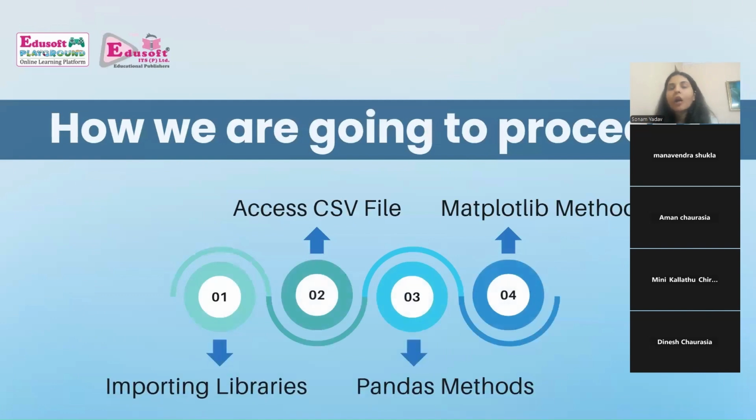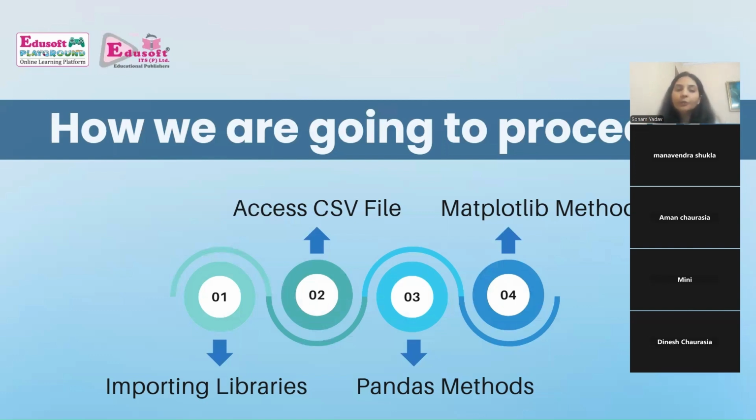Now I am going to tell you how we are going to proceed in this session. First of all, we need to understand how we can import libraries. Second, we are going to access a CSV file. So what is CSV? Everyone knows it is a comma separated value file. And third, we will get to know the important pandas functions that we are going to use. And after analyzing the data, what are we going to do? We are plotting that data graphically. And for plotting the data graphically, we are going to use matplotlib methods. So these are the 4 steps which we are going to see.